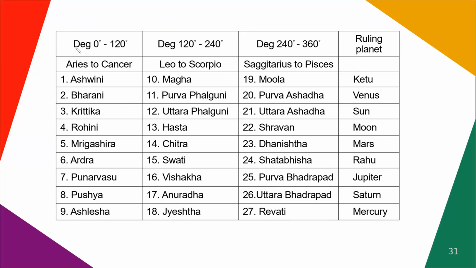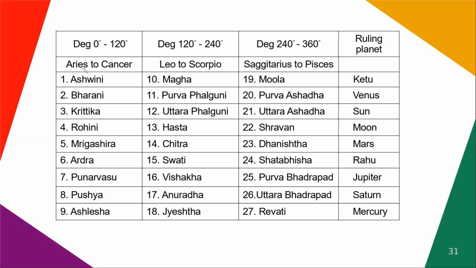I have written the degrees from 0 to 120 degrees. This is the distribution of the degrees in the zodiac. As we learned in the previous slides, our zodiac is made up of 360 degrees. It starts from 0 degrees and ends at 360 degrees.